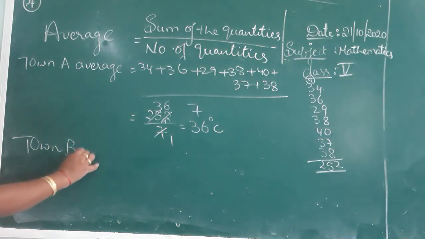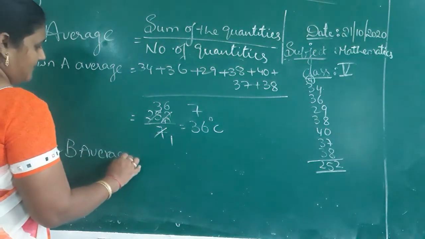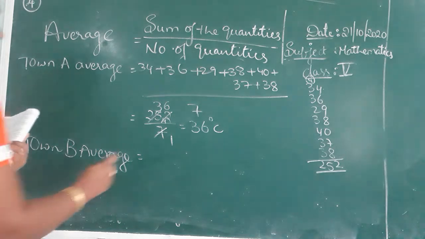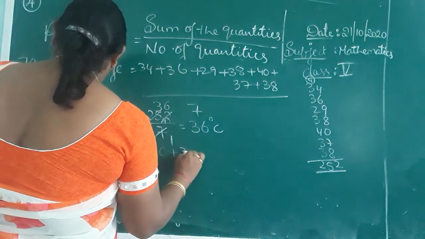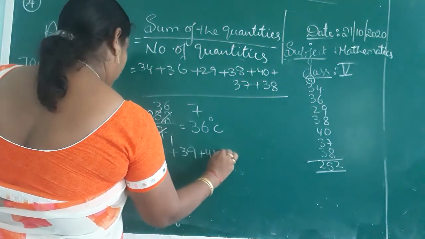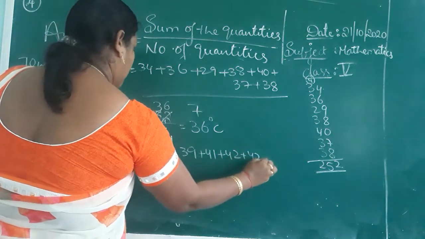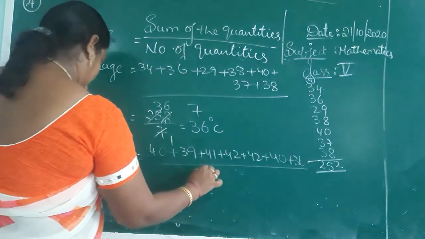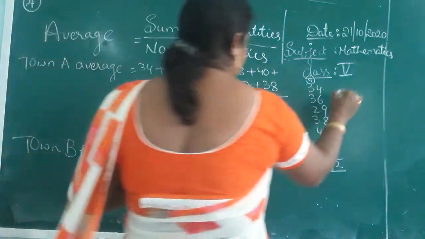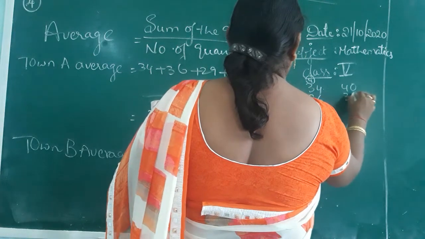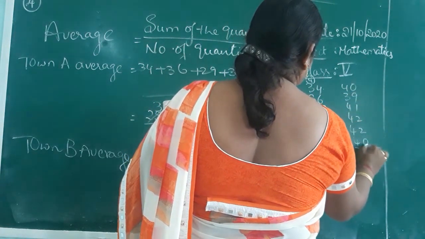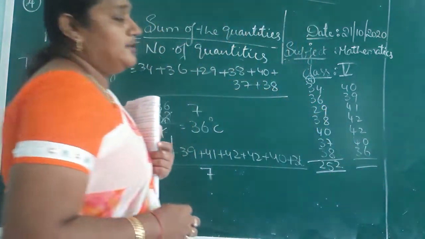Now the town B average. What were the town B measures given? 40 plus 39 plus 41 plus 42 plus 42 plus 40 plus 36, divided by 7. Add those numbers.